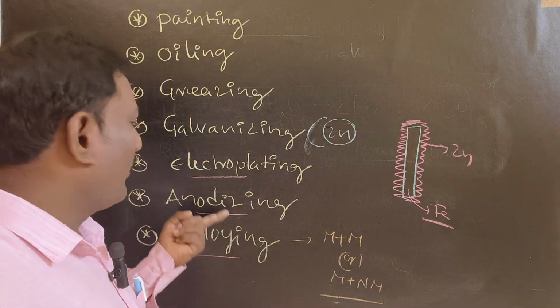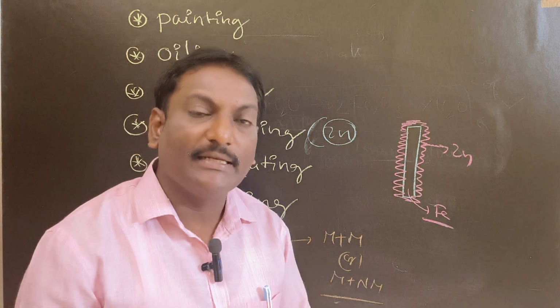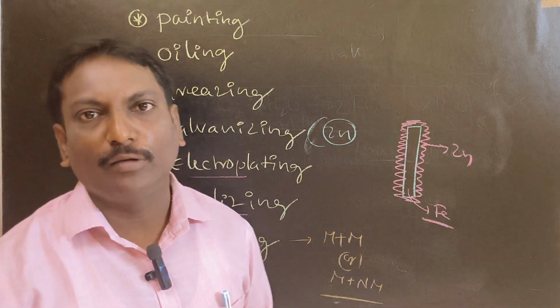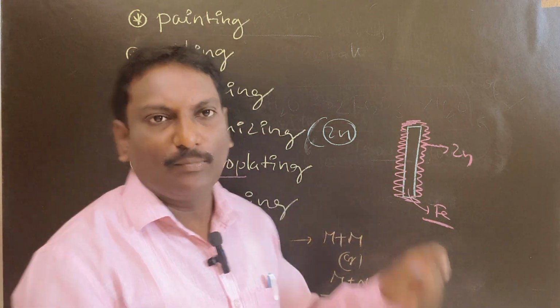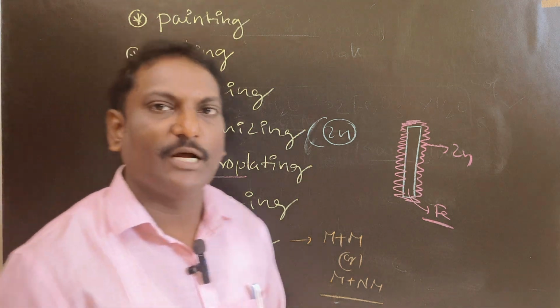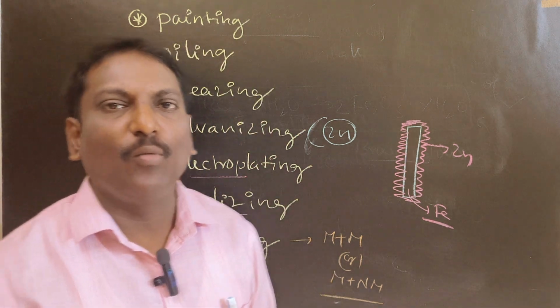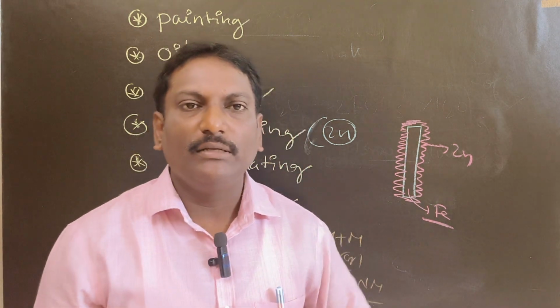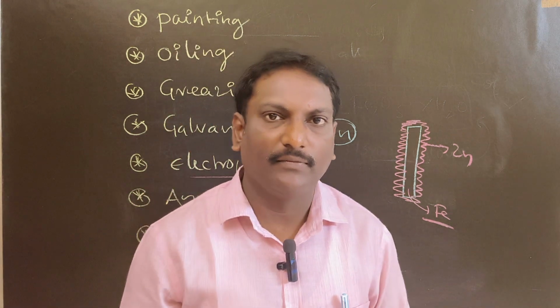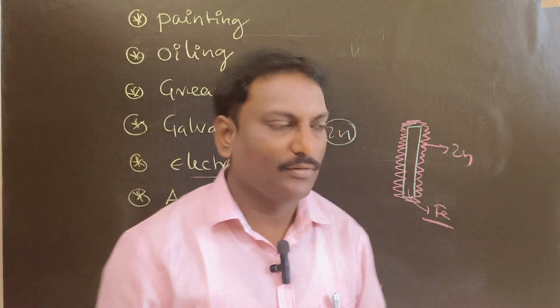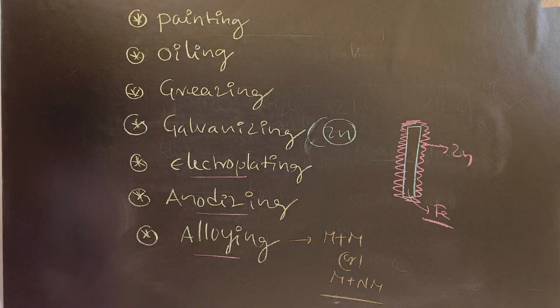What is meant by alloying and anodizing? All this will come in the third chapter, metals and non-metals. In those videos I will explain these processes in detail. In chapter number 1, we just have to know what is meant by corrosion, rusting of iron, and the prevention methods. That's more than enough. Is it clear to you? Right, copy this.